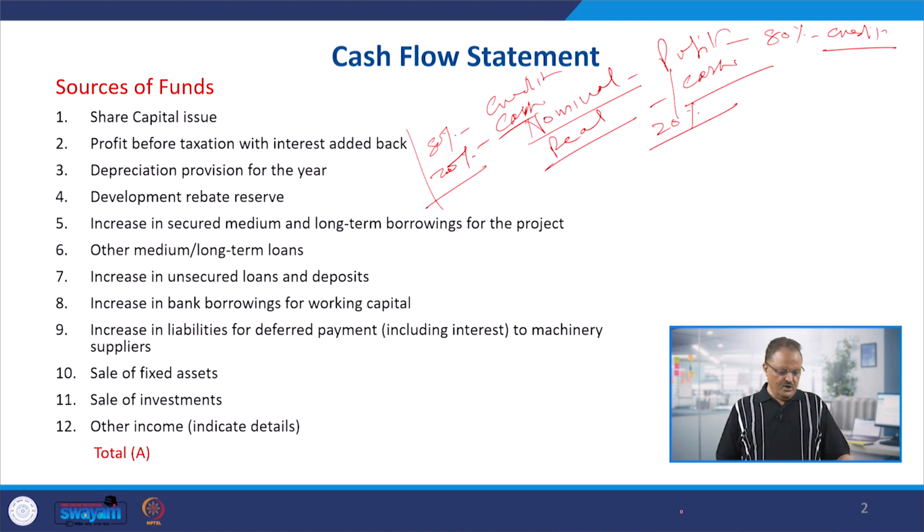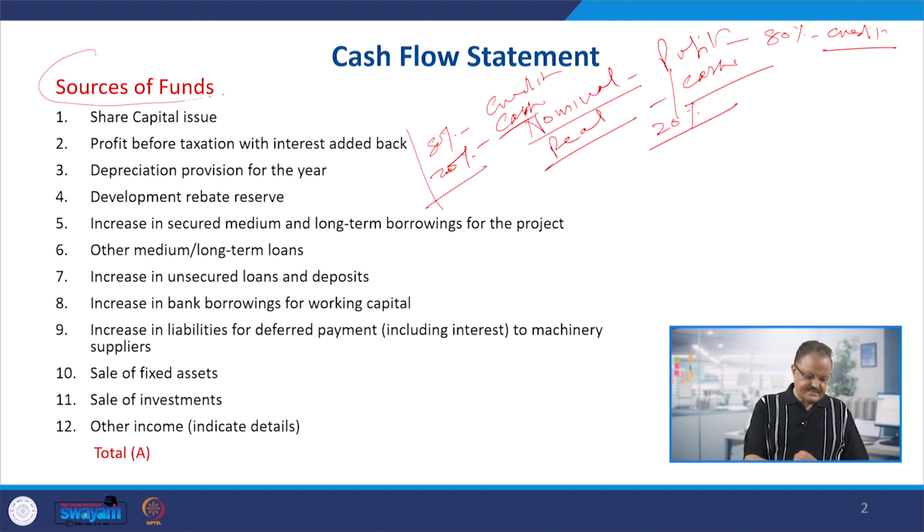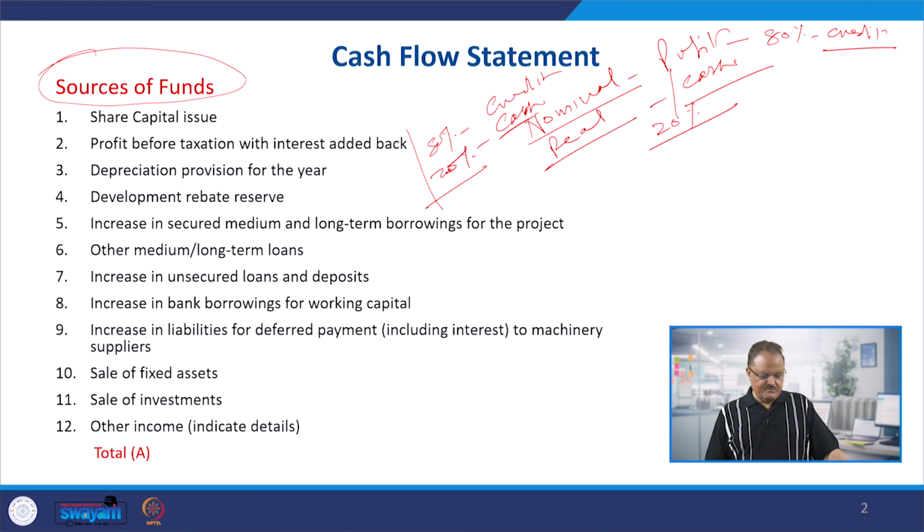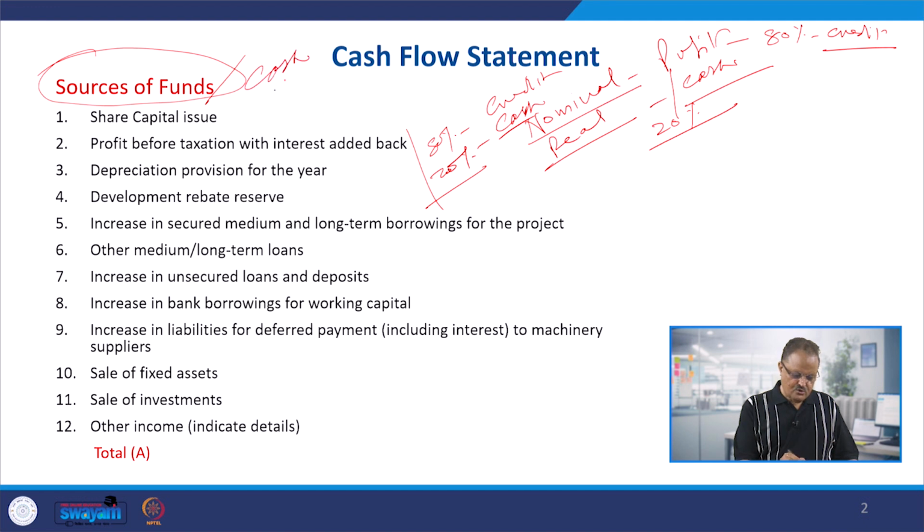So on the top we have the two broad sections of the cash flow statement. The first section talks about the sources of the funds, and the next section talks about the applications of the funds, right? So first we will try to ascertain what are the sources of the cash, from where the cash is going to flow into the firm. So this is a statement talking about the inflow of the cash and the outflow of the cash. When you talk about the sources of funds, or you call it cash, it is from where the cash is going to come into us.